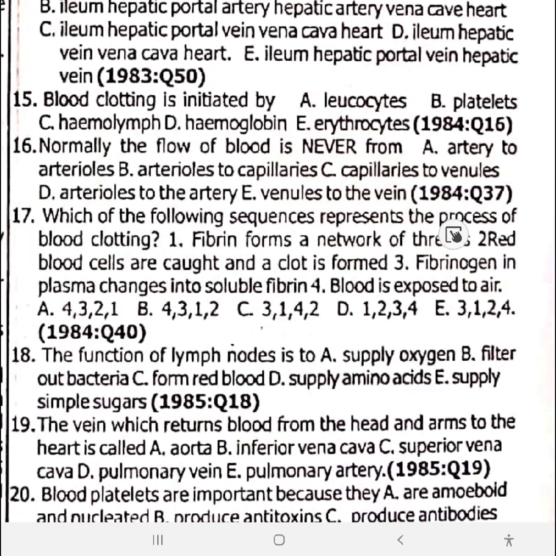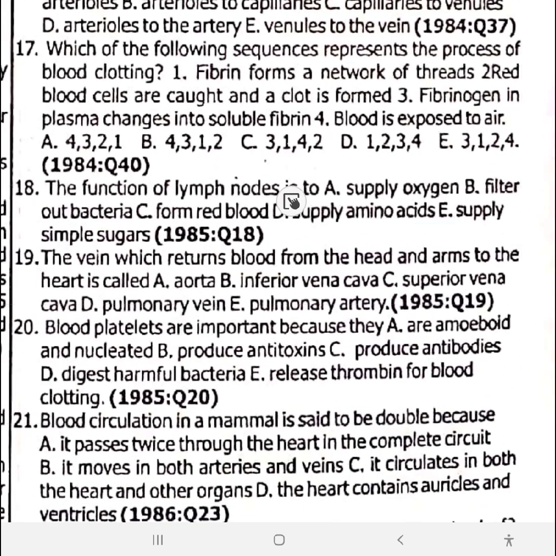17. Which of the following sequences represents the process of blood clotting? The sequence is option B, 4, 3, 1, 2. Here it is. Blood is exposed to the air, so fibrinogen in the plasma changes into soluble fibrin. That's 3. 1, fibrin forms a network of threads. Then 2, the red blood cells are caught and the clot is formed. 4, 3, 1, 2. 17 is option B. Let's run through question 18. The function of the lymph node is to filter out bacteria. Option B, filter out bacteria.